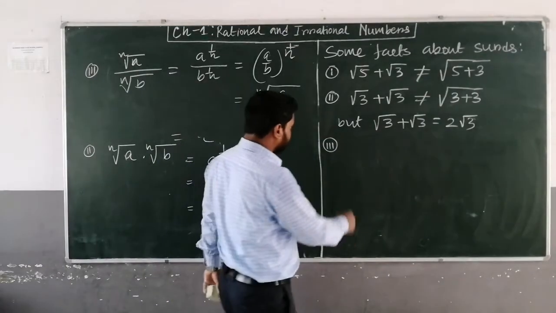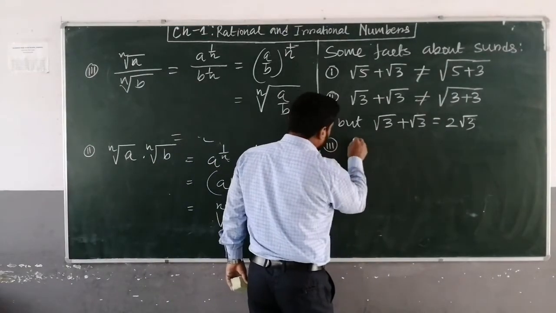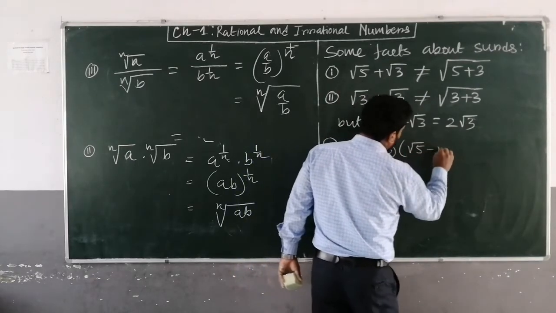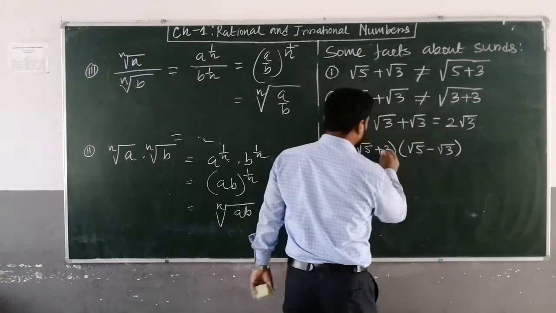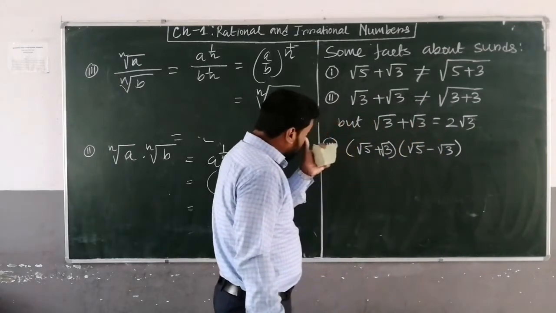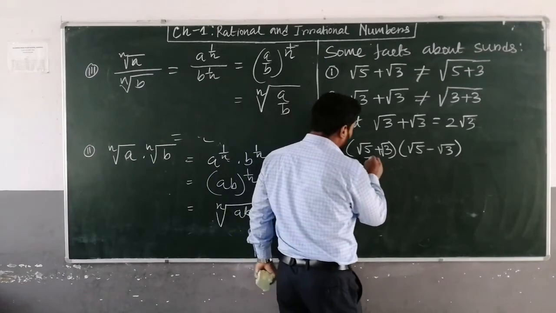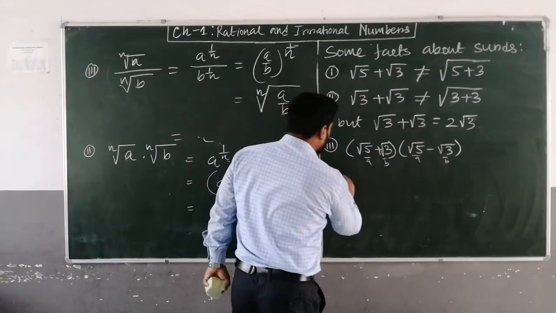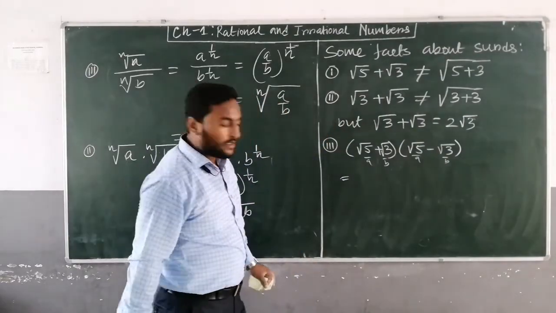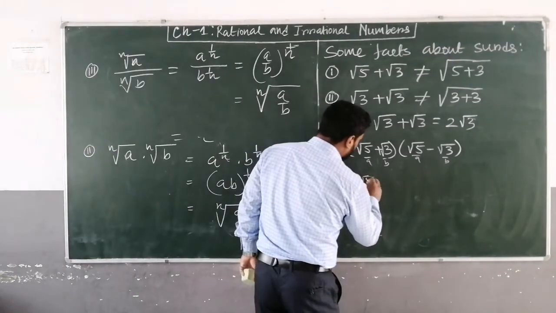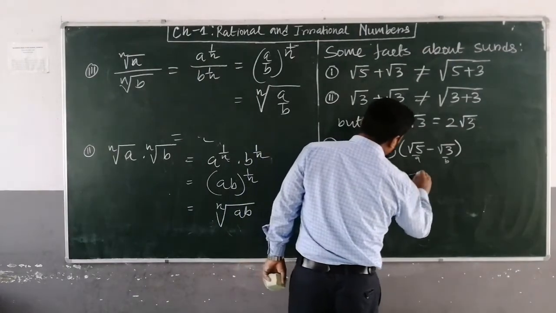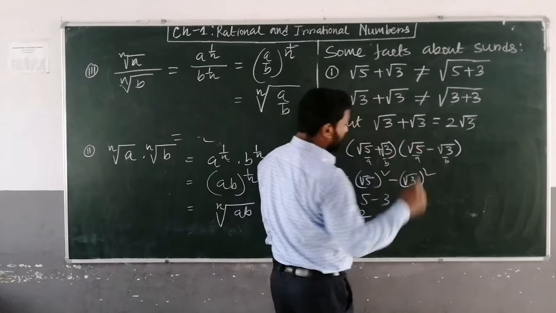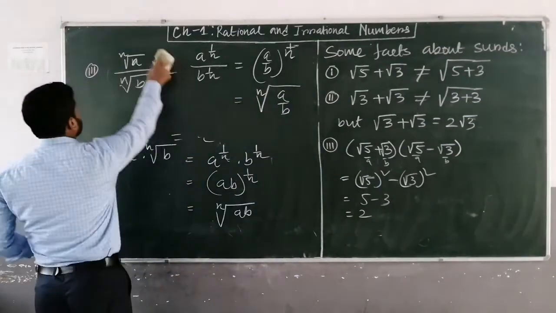Third fact. Suppose root 5 plus root 3 multiplied by root 5 minus root 3. In this case, see this. This is suppose A and this is B. So it is in the form A plus B into A minus B. A plus B into A minus B means the A square minus B square formula. So root 5 square minus root 3 square. So 5 minus 3, that is equal to 2. Okay.